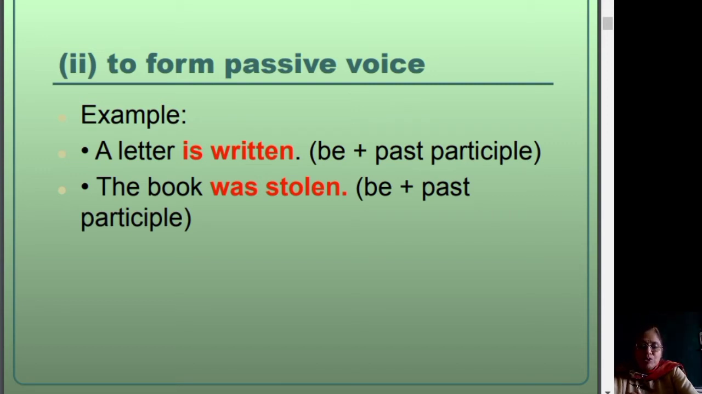I have made use of the be form of the verb, that is here, plus the past participle, that is written. The book was stolen. Was is the past form of the verb be, and stolen is the past participle. So these are the phrases which can be used to form passive voice.